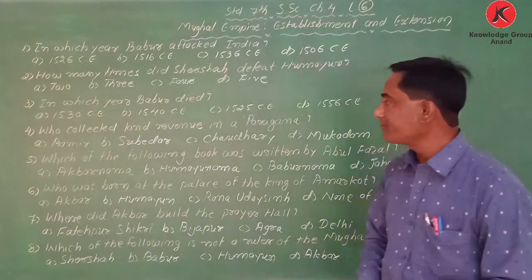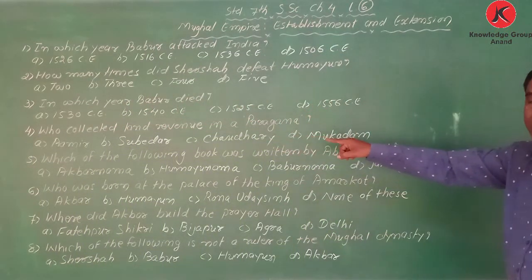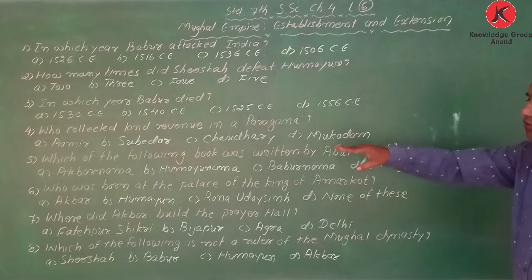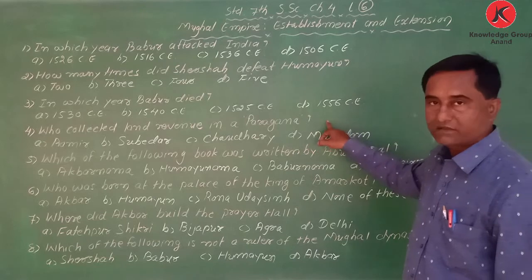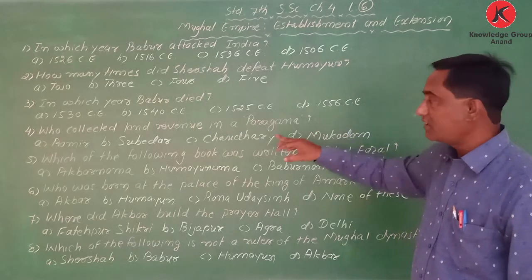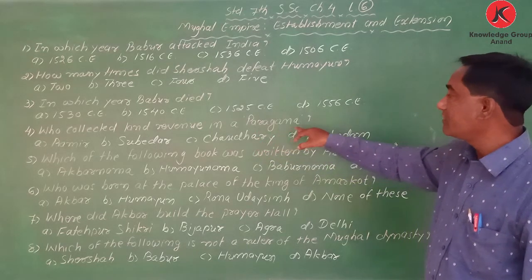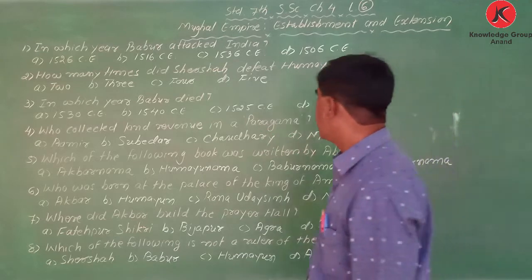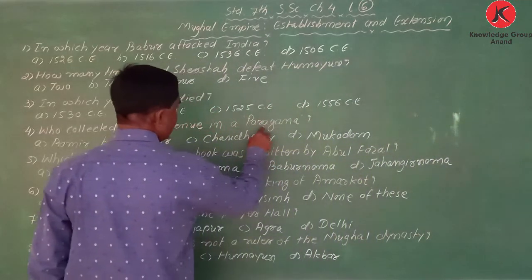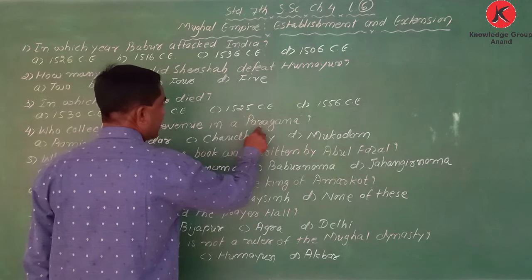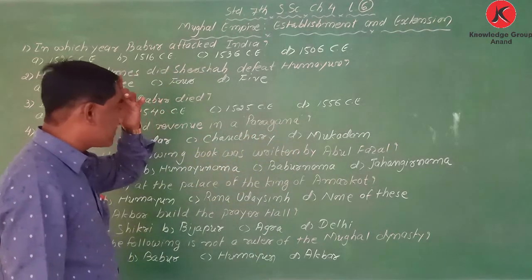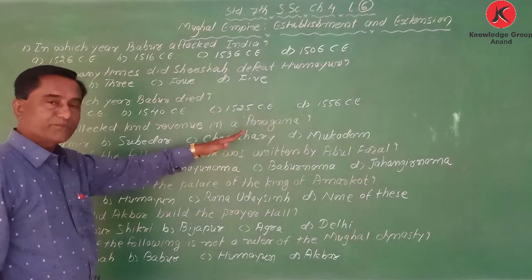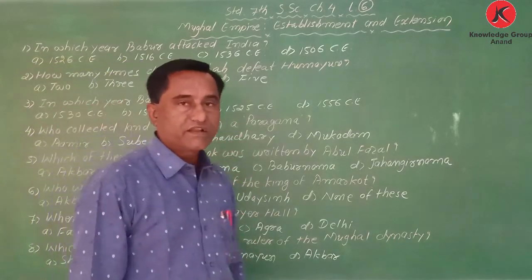Next one. Who collected land revenue in a Pargana? My dear student, at some places you will not find the extra A, but it is not a spelling mistake; we can use Paragana.